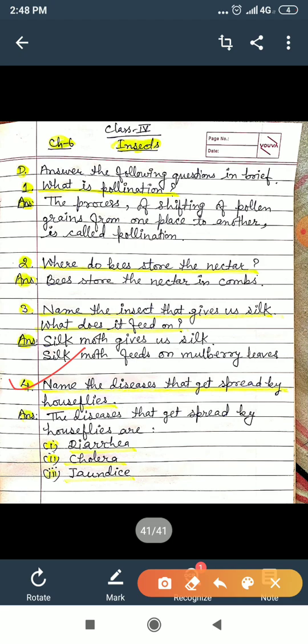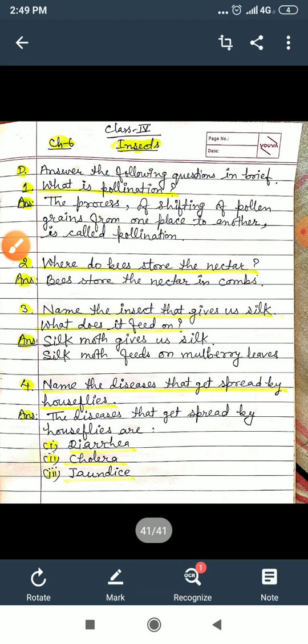Name the diseases that get spread by houseflies. What will you write? The diseases that get spread by houseflies are: number 1, diarrhea. Number 2, cholera. Number 3, jaundice. Again I am going to repeat the spelling. Number 1 diarrhea, number 2 cholera, number 3 jaundice.